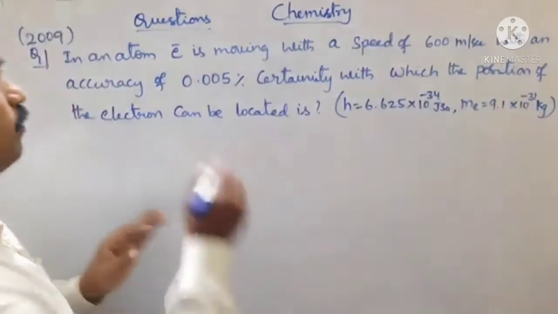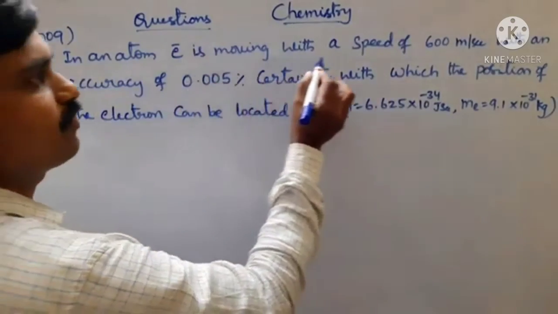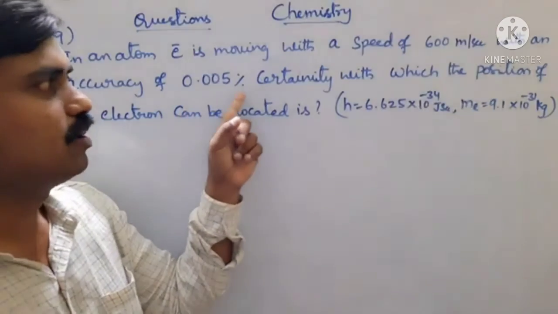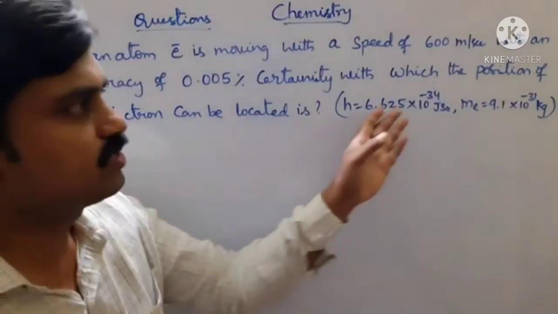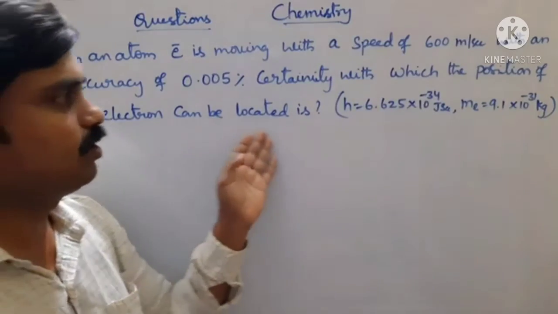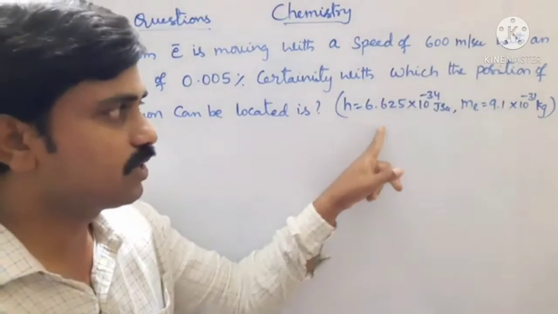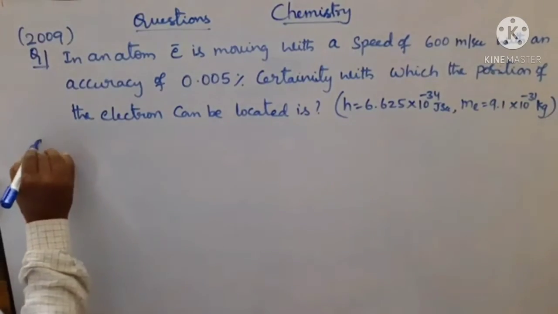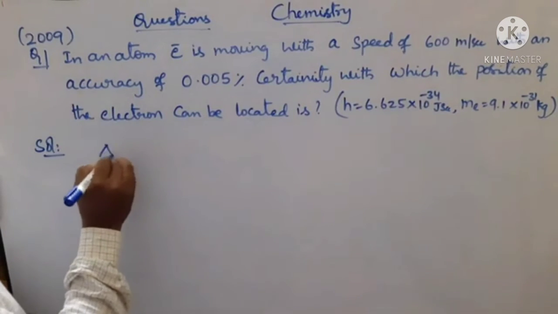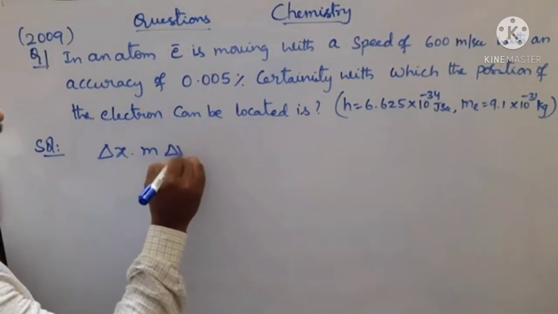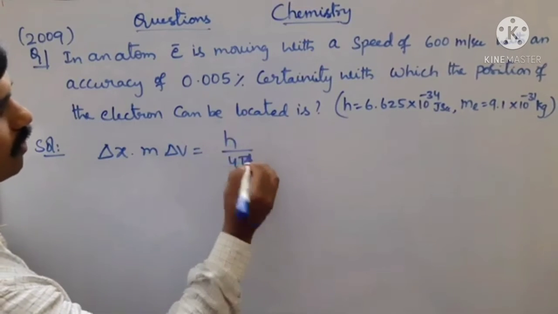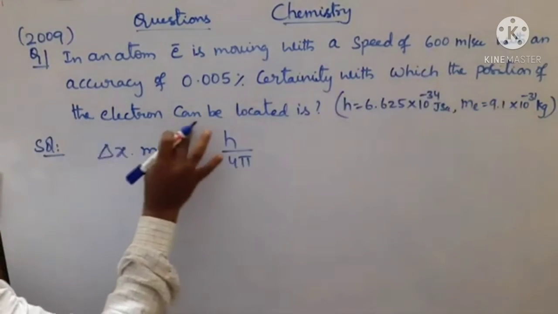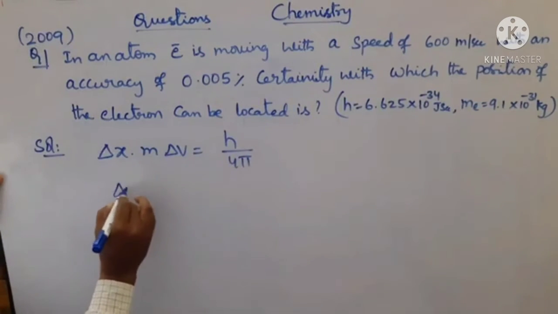Look at the next previous IIT problem. In an atom, an electron is moving with a speed of 600 meters per second with an accuracy of 0.005%. The certainty with which the position of the electron can be located is. Here the Planck constant h value and the mass of the electron value will also be given. Now look at, according to the Heisenberg uncertainty principle, delta x into m delta v is equal to h by 4 pi. Now we have to calculate the position of the electron, it means the uncertainty in its position.